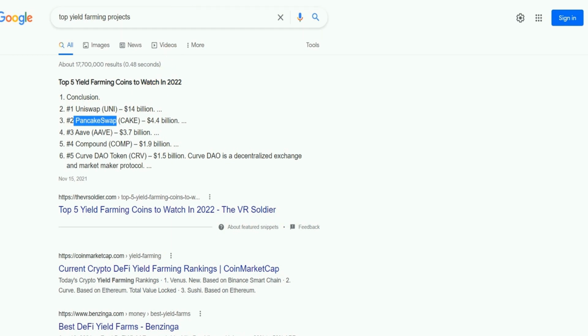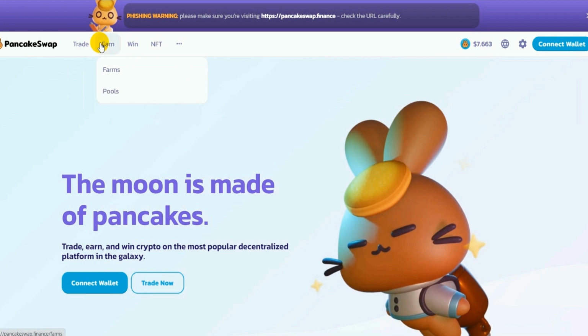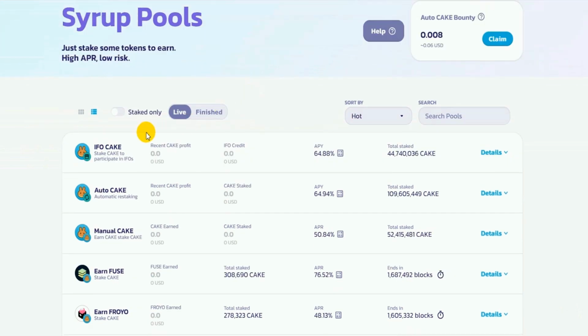Here is the website of PancakeSwap. Go to the main menu and select Earn, and you will find farms and pools. Select pools, scroll down, and you will see different tokens. For example, Cake, which is the native token of the PancakeSwap exchange. Pools is a single asset staking tool. For example, you can stake Cake tokens and receive Cake tokens as a reward.